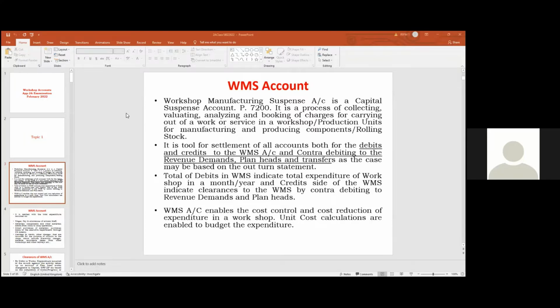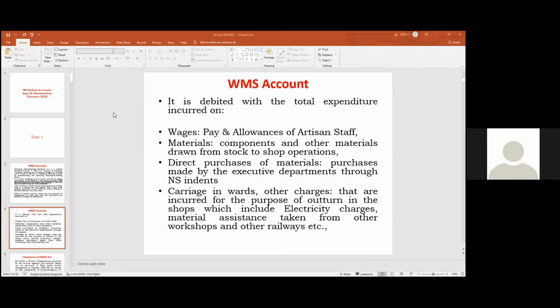It also helps us to give the unit cost of expenditure, unit cost of each activity. हमारा WMS से क्या मिल सकता है हमको? एक unit cost of each activity भी हम देख सकते हैं, ले सकते हैं. So for analysis purpose क्यों करते हैं unit cost? For the purpose of comparison, for the purpose of cost comparison.